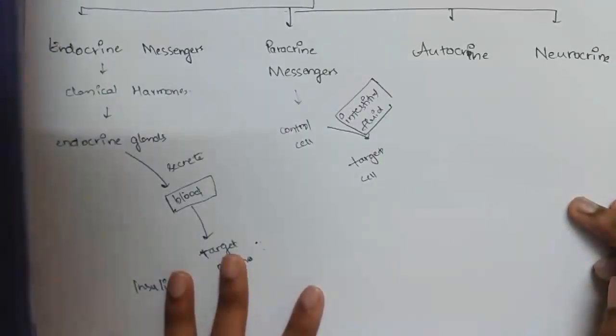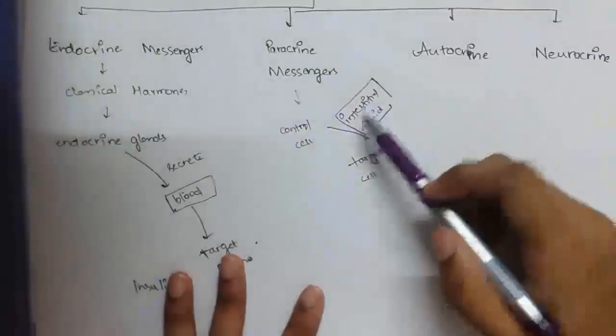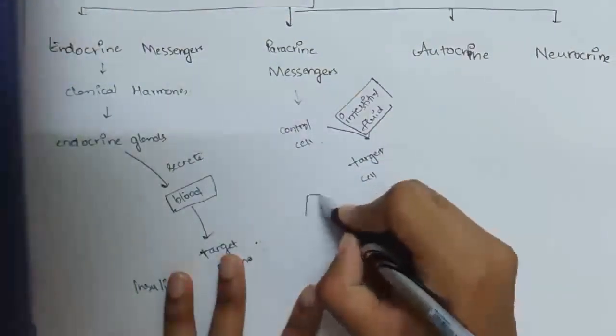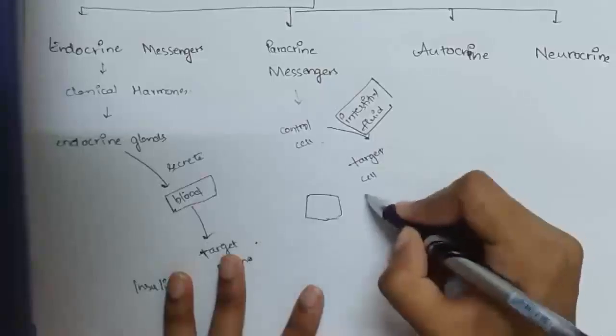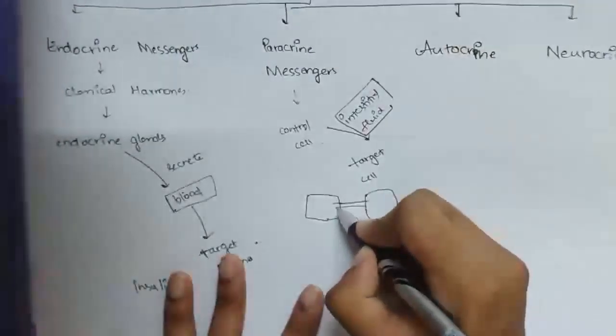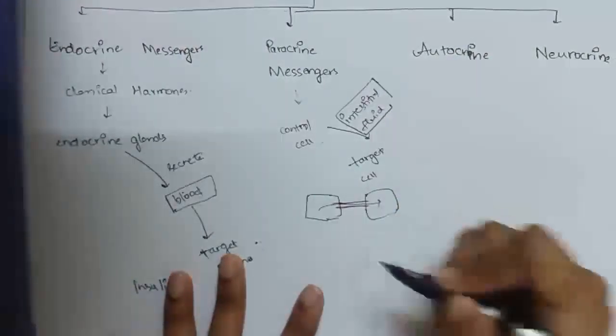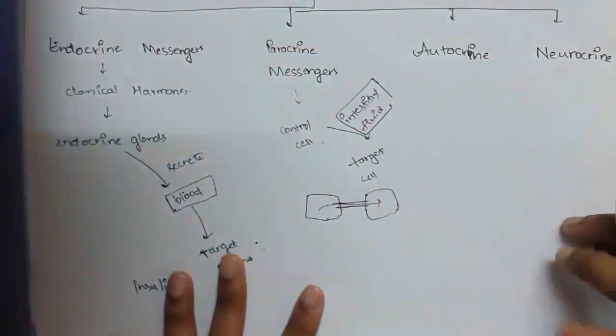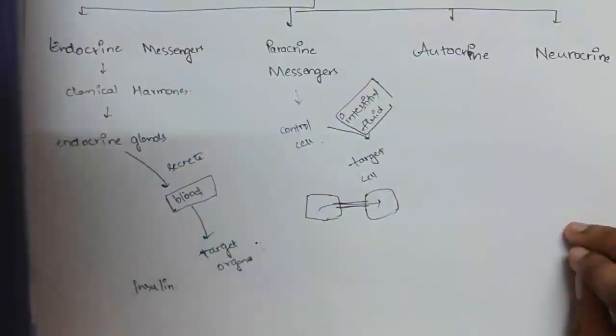These substances can directly enter neighboring target cells through the gap junctions. If this is one cell and this is another cell, then there will be gap junctions between these two. Through the gap junctions, or through the interstitial fluid, the substances can pass.